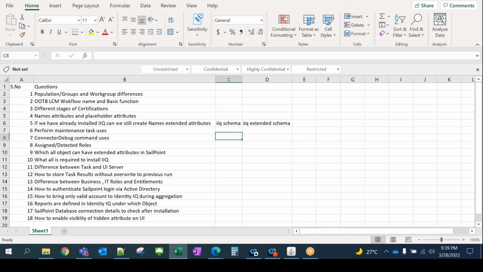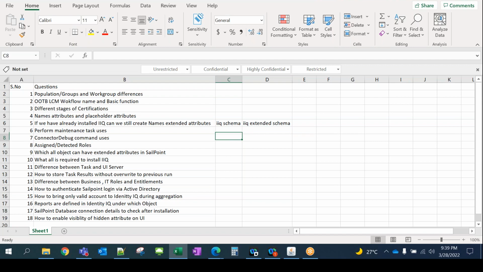Vinay, can you suggest any URLs for SailPoint to go through, maybe on YouTube, from a learning point of view? Yes. Do you have access to Compass? Compass, what's that?